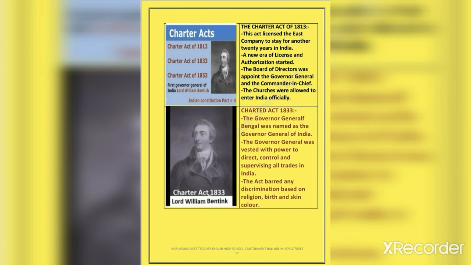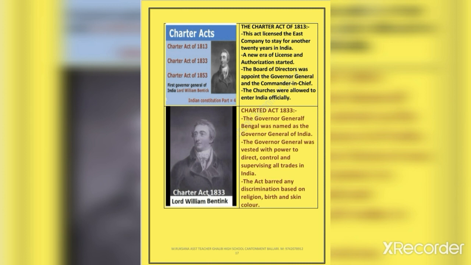As and when the charters were implemented, once in 20 years, the new rules and regulations found fit by the British government were included in these acts. Among these, the Charter Acts of 1813 and 1833 are important for many reasons. Let's see the Charter Act of 1813.